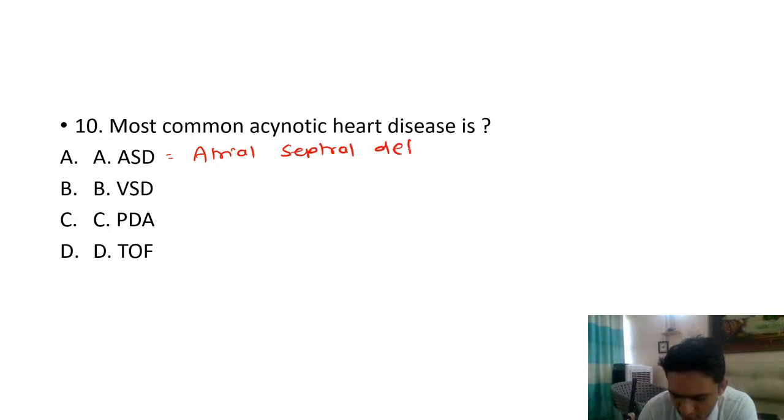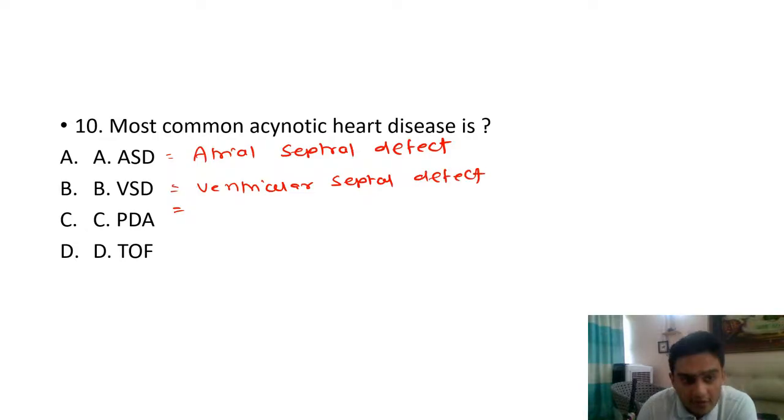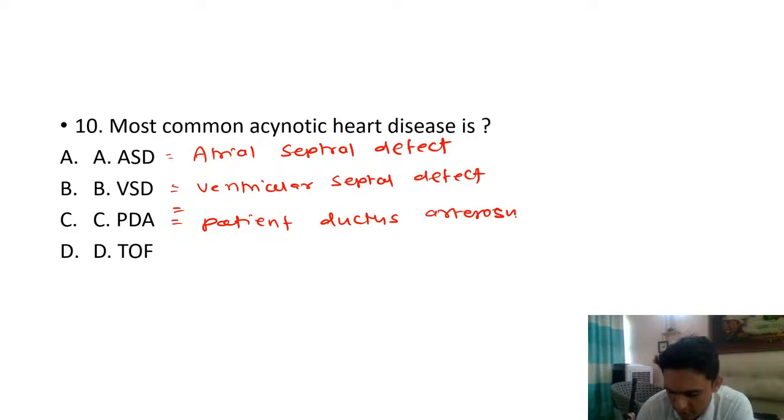This is between your two atria, correct? Second is VSD. VSD is ventricular septal defect. And the third is PDA, which is patent ductus arteriosus. Okay. And the last is tetralogy of Fallot.